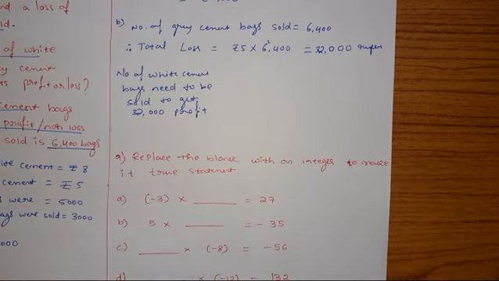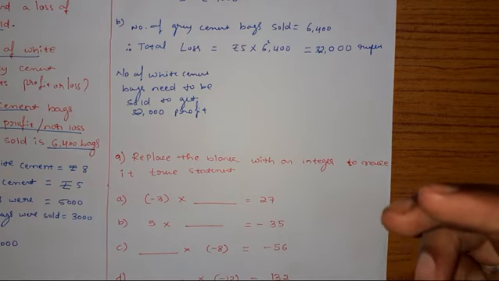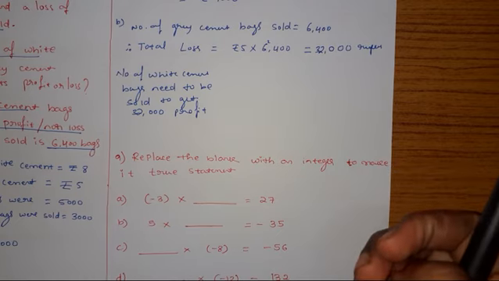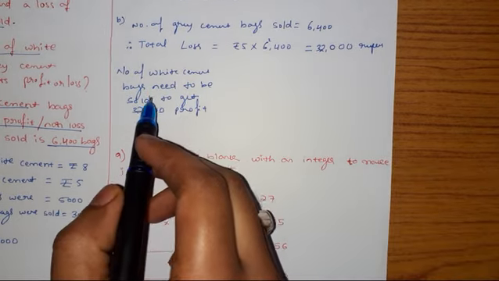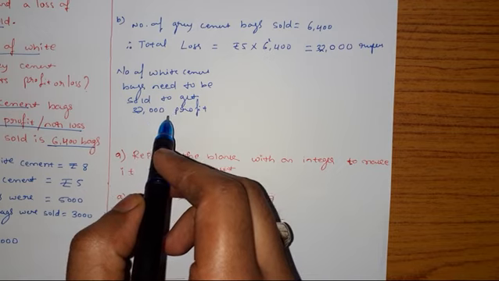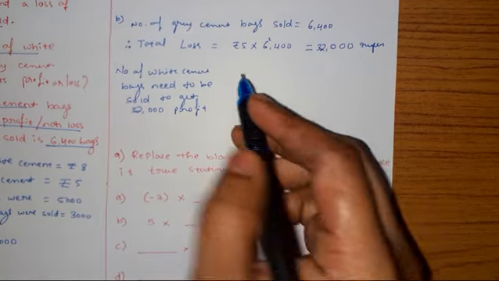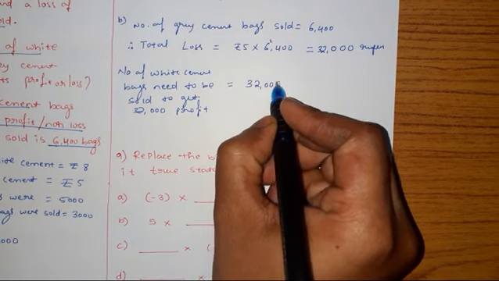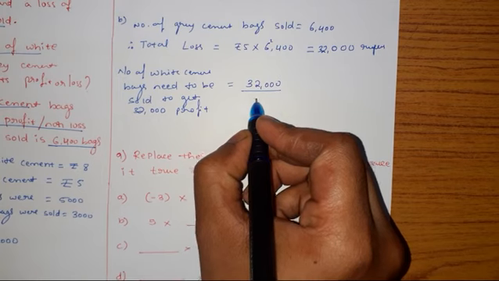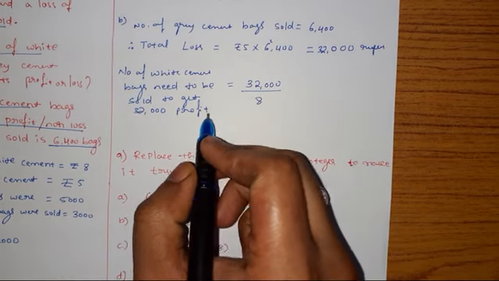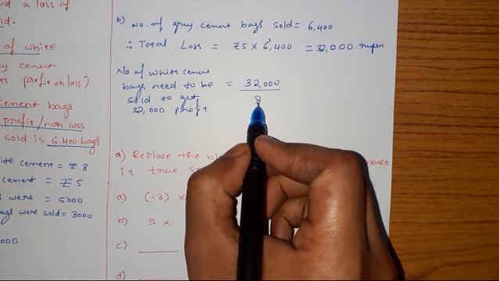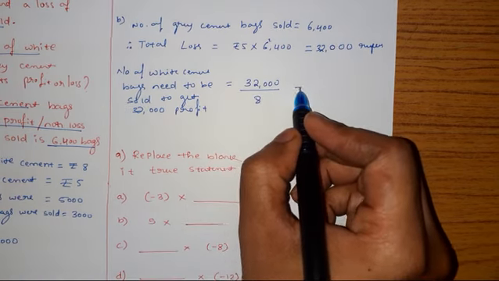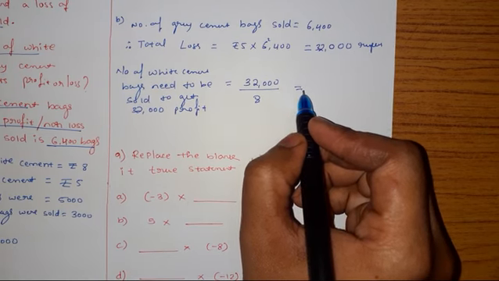If I equate profit as well as loss, then what is our conclusion? There is no loss and there is no profit. Okay, so to get the profit of 32,000 rupees by selling white cement bags, how many bags do I need to sell? It is just rupees 32,000 divided by 8. Why 8? Because by selling one bag of white cement I get 8 rupees profit. So 32,000 divided by 8 will give me the number of white cement bags I need to sell.